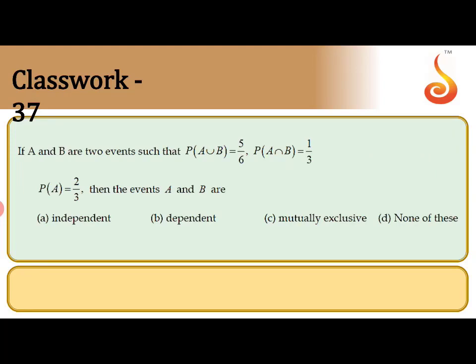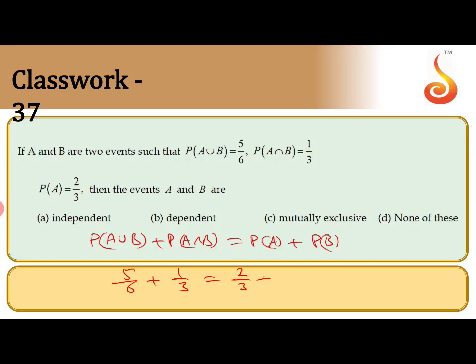A and B are two events such that P of A union B is 5 by 6, P of A intersection B is 1 by 3, P of A equal to 2 by 3. Then are the events A and B independent, they are asking. So here P of A union B is given as 5 by 6, P of A intersection B is given as 1 by 3, P of A is given as 2 by 3. Now we have P of A union B plus P of A intersection B equal to P of A plus P of B. This is coming from the P of A union B formula. So 5 by 6 plus 1 by 3 equal to 2 by 3 plus P of B. So calculate P of B from here.